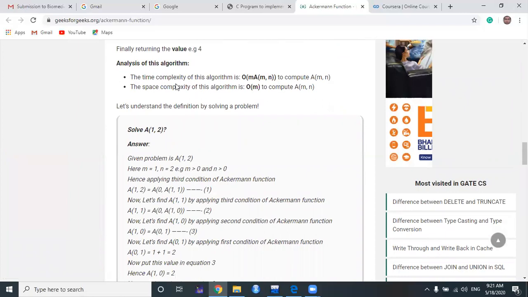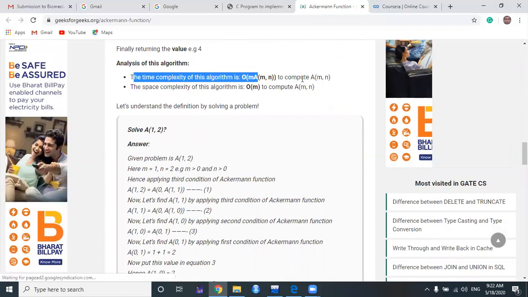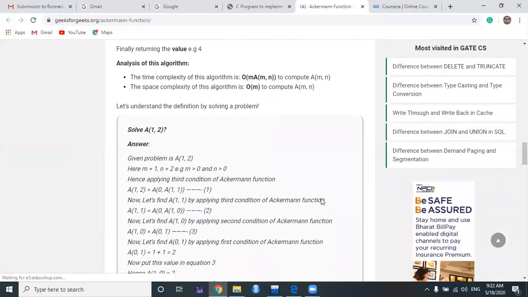Let me just discuss the time complexity of this algorithm. Please remember it, okay? The time complexity of the recursive function is big O of a of m comma n to compute a of m comma n. If you are computing the function a of m comma n, then the time is big O of a of m comma n, and the space complexity is big O of m. Please remember it, because time complexity and space complexity sometimes come up, especially for sorting and searching algorithms, which I already discussed.